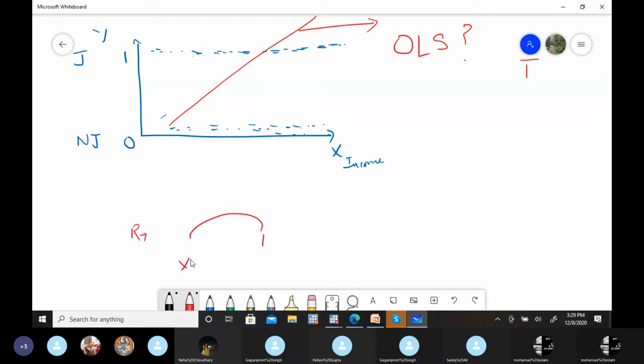Correlation can only tell whether they are correlated or not, highly or low, positive or negative. These 3 answers correlation gives, but it does not tell how much change in y comes with a change in x. That answer only regression gives, and that's why we apply regression. Otherwise, we don't need econometrics at all. To take specific decisions, we need these answers.